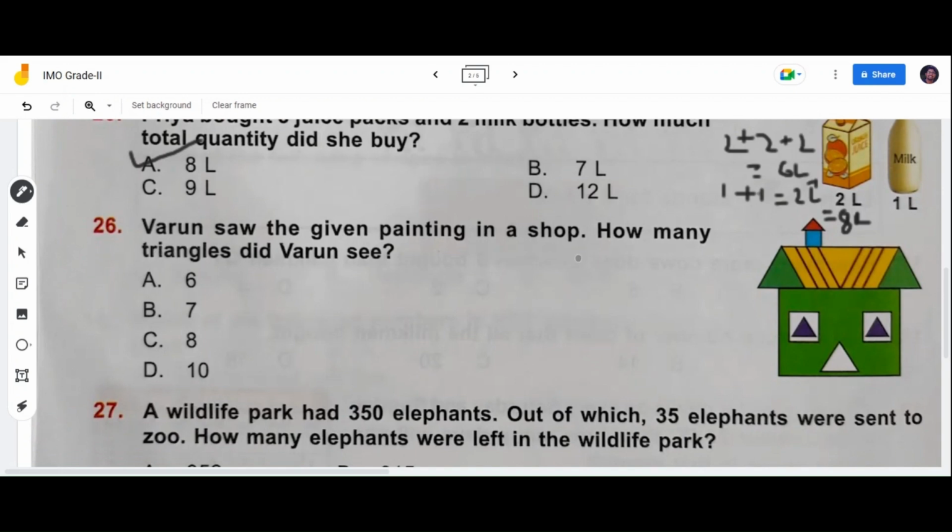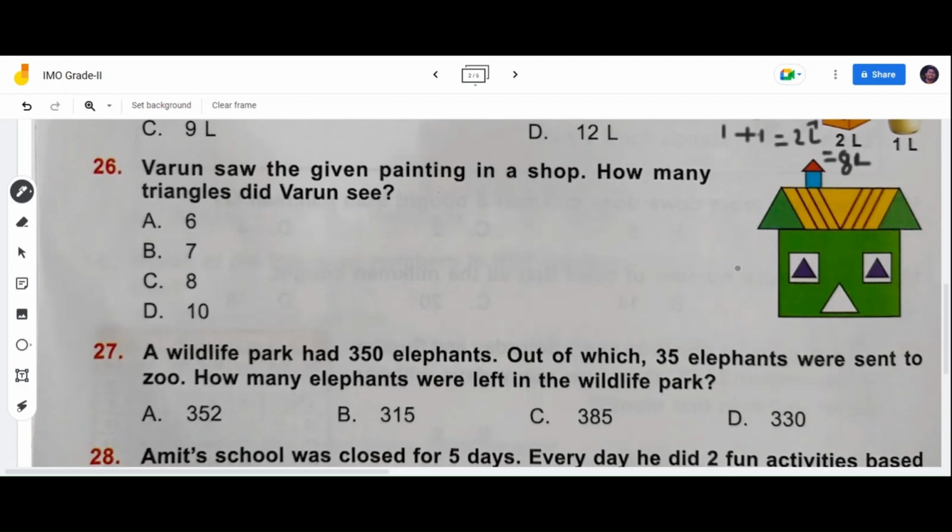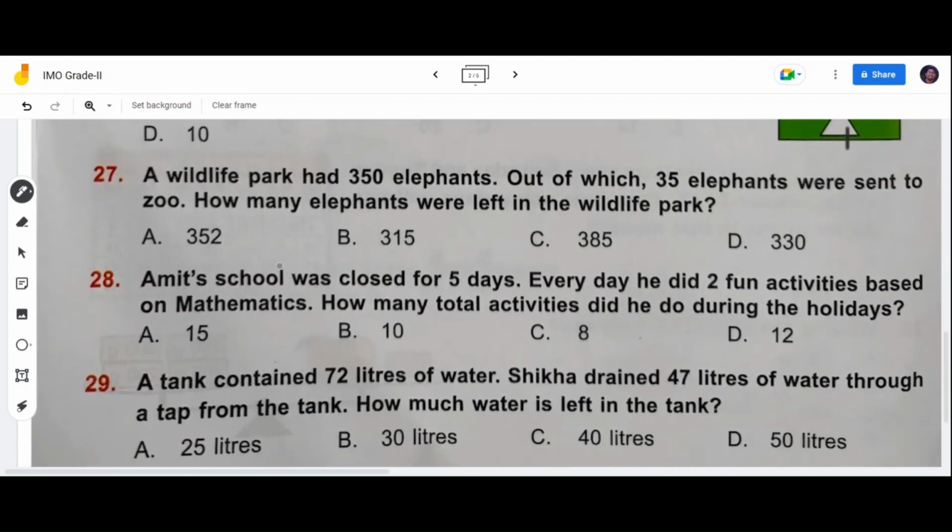Varun saw the given painting in a shop. How many triangles did Varun see? Let's count the triangles in the given picture. 1, 2, 3, 4, 5, 6, 7. Option A, 6, wrong. Option B, 7 triangles are there in the given figure. Right.